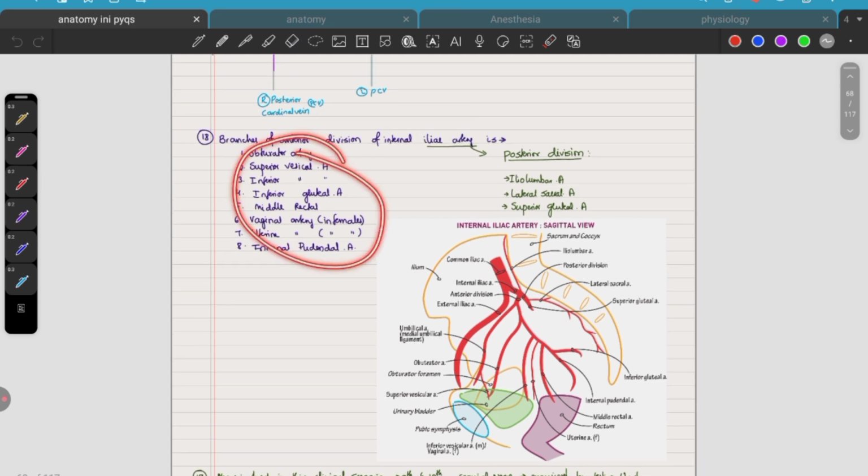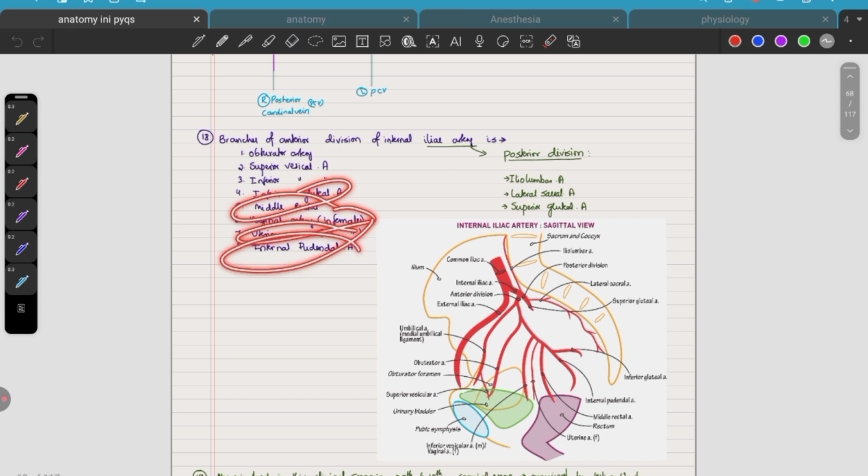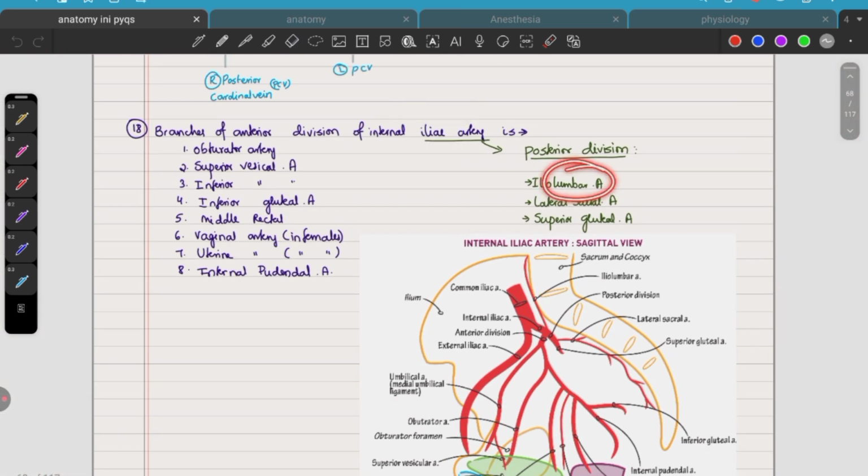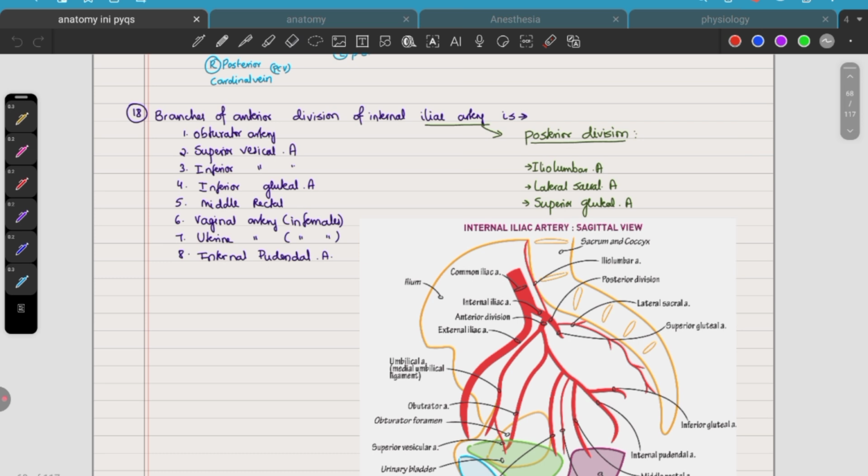Okay, obturator artery, superior vesical, inferior gluteal. But superior gluteal will come in the posterior division. Whereas vaginal artery, middle rectal artery, uterine artery, and internal pudendal artery are anterior. But here, lumbar will come in the posterior, isn't it? So the iliolumbar artery is also posterior division. Sacral also comes posterior, right?